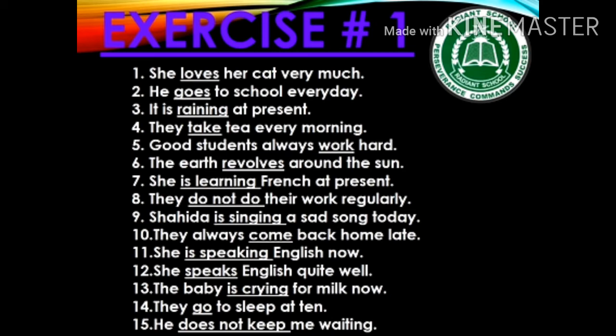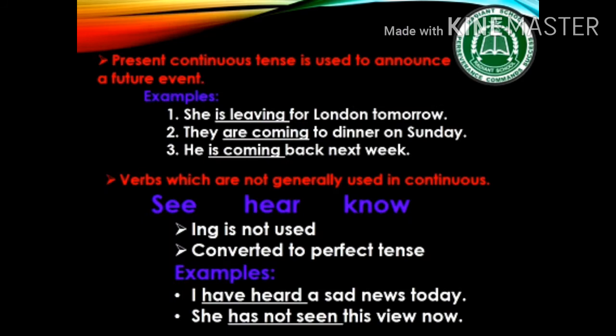Okay, good. Students, sometimes present continuous tense is used to announce a future event which we decide in present. For example, she is leaving for London tomorrow. They are coming to dinner on Sunday. He is coming back next week. In these 3 sentences, you can see that there is a plan for an event which is going to happen in near future. So we will use present continuous tense. Got it?